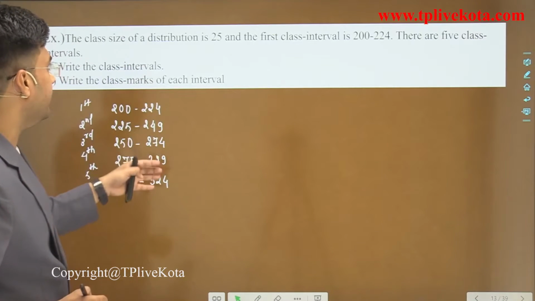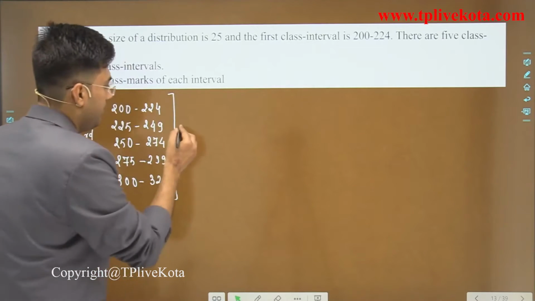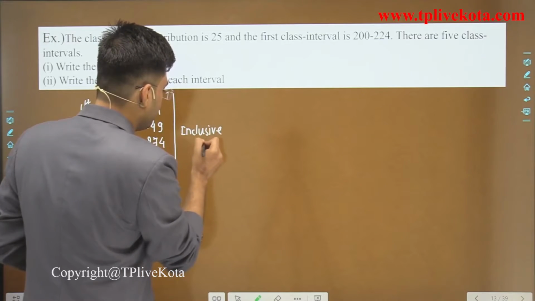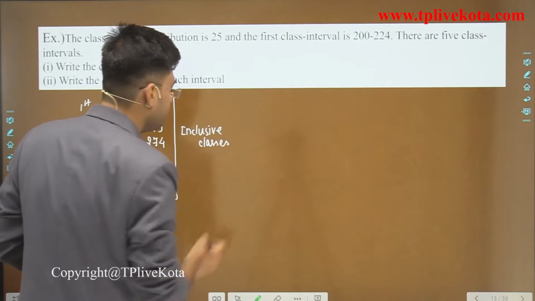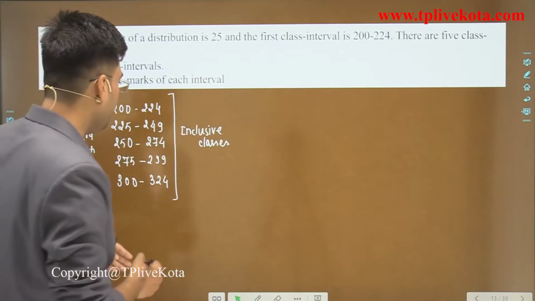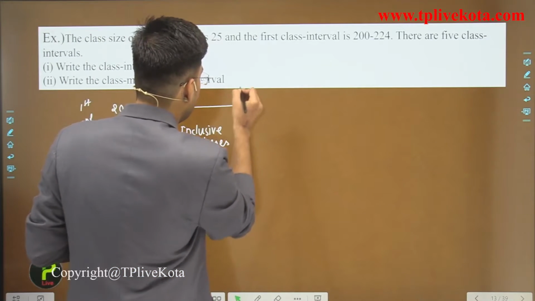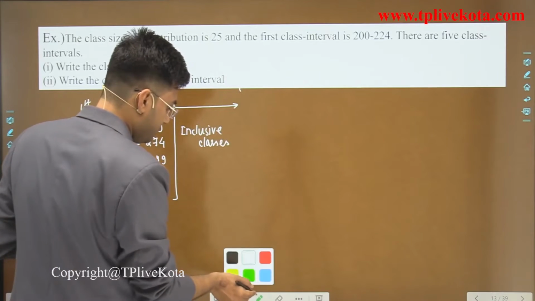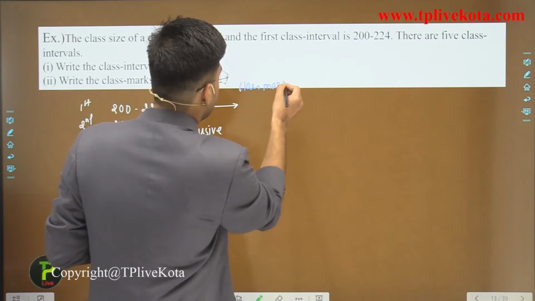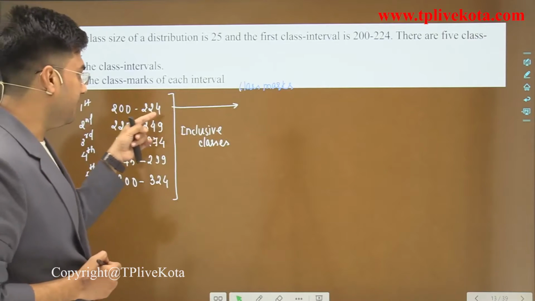Clear? And students, these are the inclusive classes. Clear? And we have to write the class mark of each interval. So what are the class marks? Here we write the class marks. Class marks are what? Sum of upper limit and lower limit divided by 2.